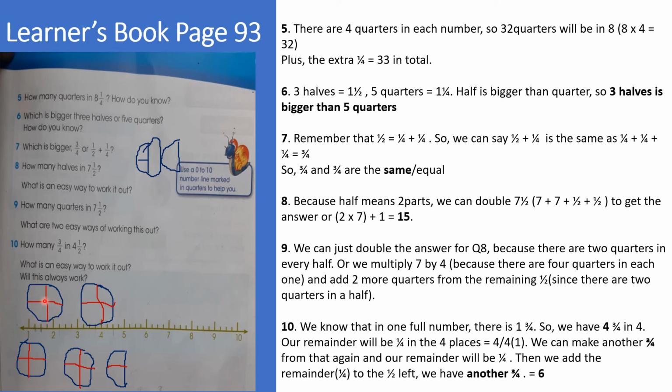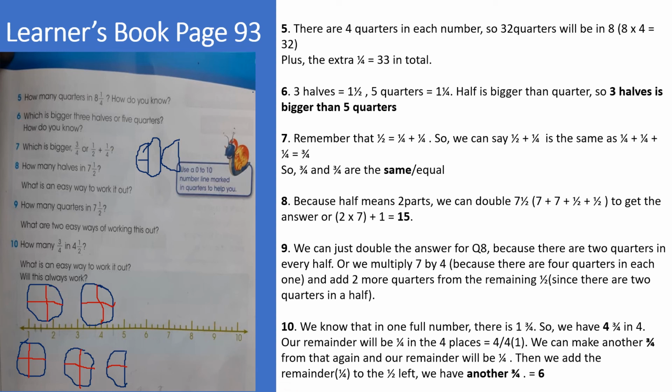This is 1, 2, 3, 4, and this is half. So that's 4.5. We want to find out how many 3/4. And remember what we said. In each of these circles we have 1/4, 1/4, 1/4. So that's 3/4.